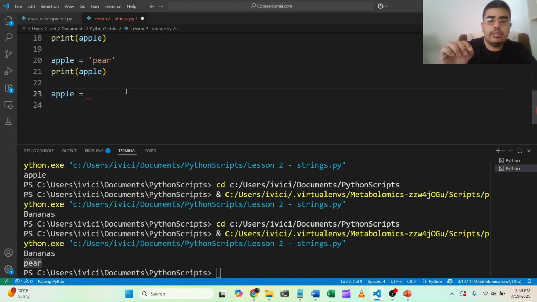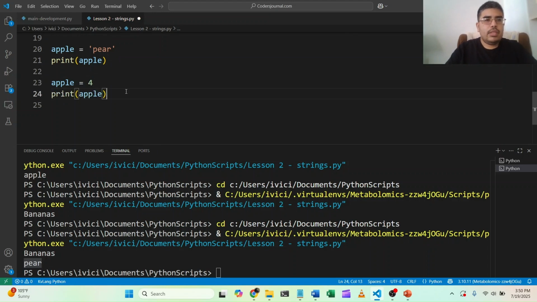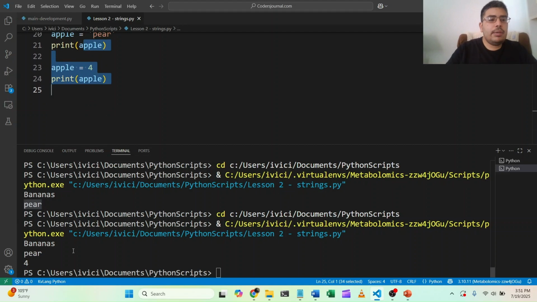In this case, the data type we're going to be using is an integer. So we're going to put in this data type, an integer, and then we're going to print that. The same variable apple contains bananas, it contains a pear, and it contains the number 4. The same variable, which is a huge strong suit for Python. It makes it so much easier to program stuff, and it makes it so readable. So you can see what was this variable last used as. That's what it's going to contain.